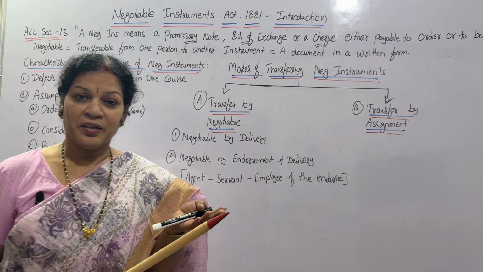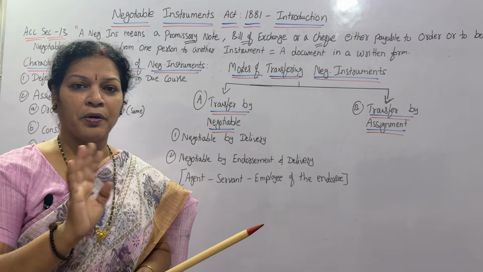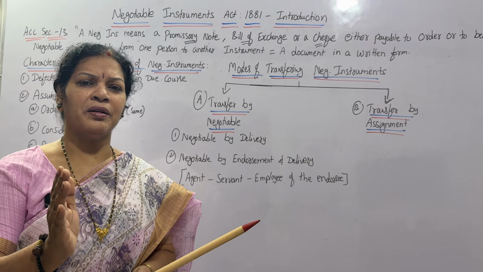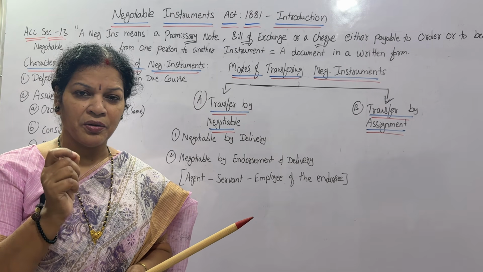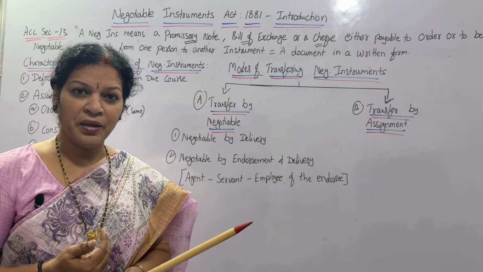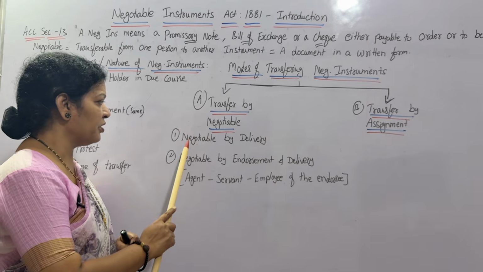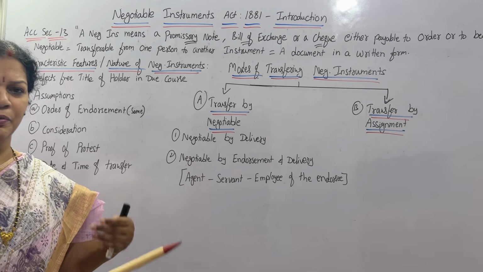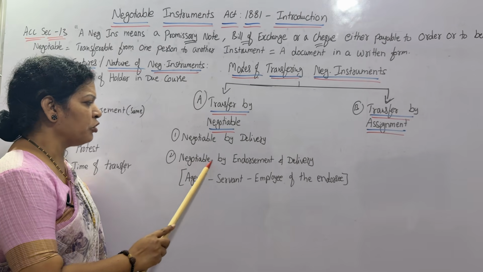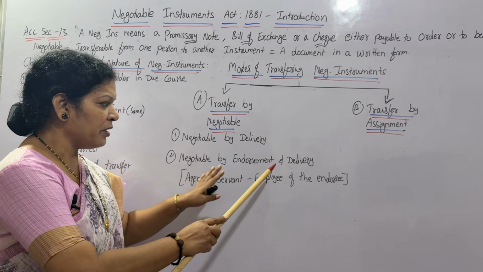That means the delivery is free. The product I am giving you, the check is also I am giving you, but for that we are having the negotiation. We are having that kind of bargaining, like give me a free delivery, then I'll give you a check. So that kind of thing is negotiable by delivery. Deliver it, then I'll make you the payment. Second thing is negotiable by endorsement and delivery.